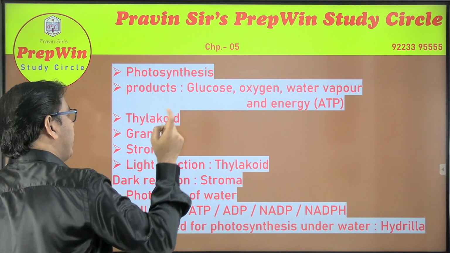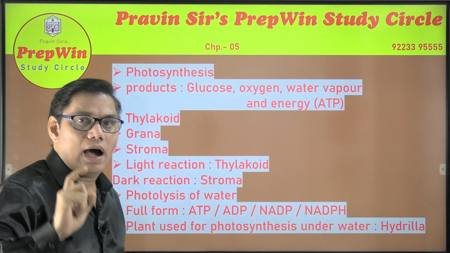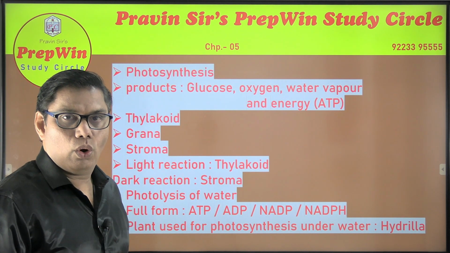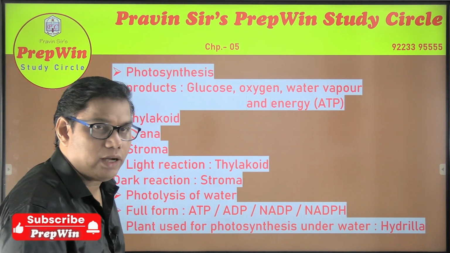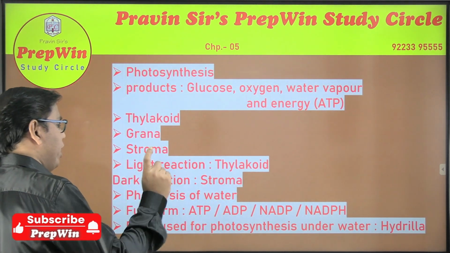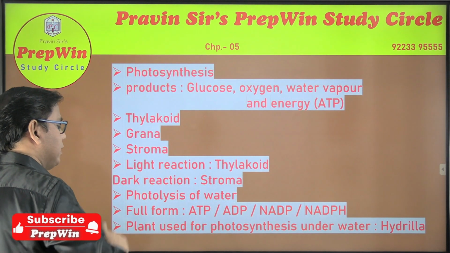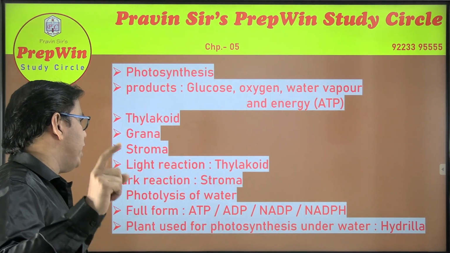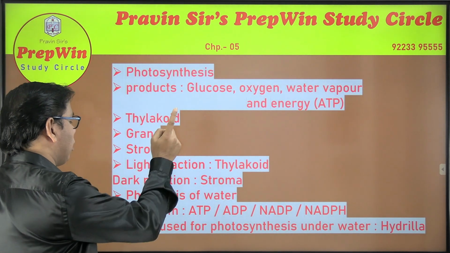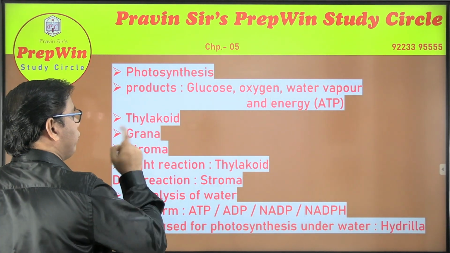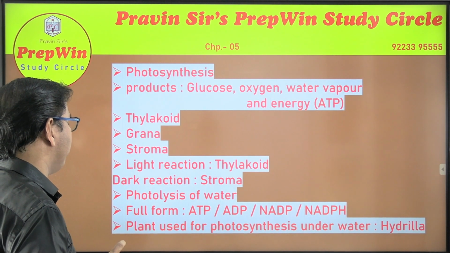Then thylakoid and grana are again very important, which are inside the chloroplast. And also I would like to add that light reaction takes place in thylakoid, whereas light independent reaction, that is dark reaction, takes place in stroma. Very important, thylakoid and stroma. Also you have a grana, please don't forget this is also equally important.